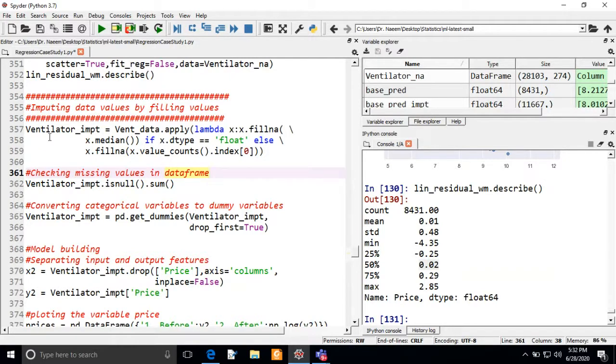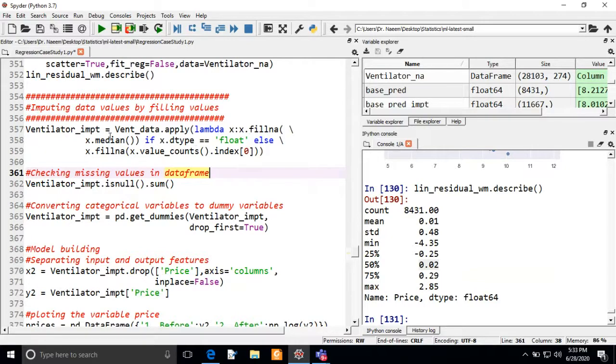Now we are going to impute the data. Why? Because we want to consider the missing values in our data frame. We don't want to let them go. So if we include the missing values and fill them with something in those places, what will be the performance of the model for these missing values?